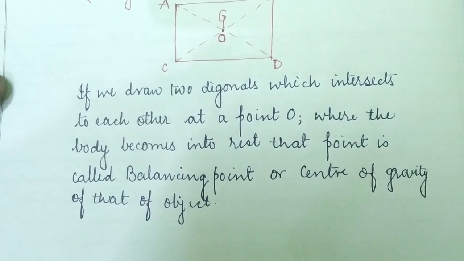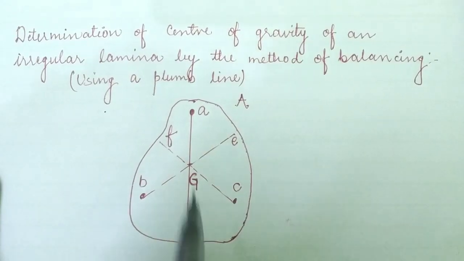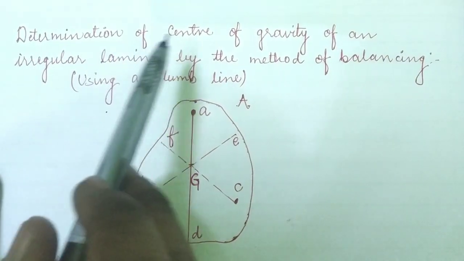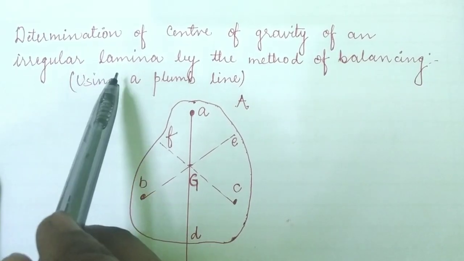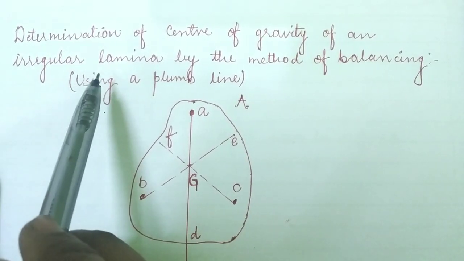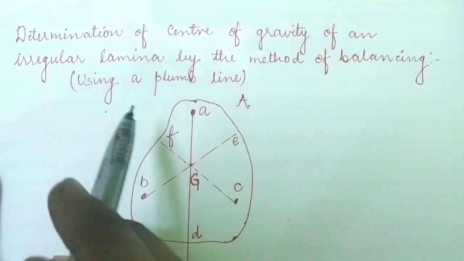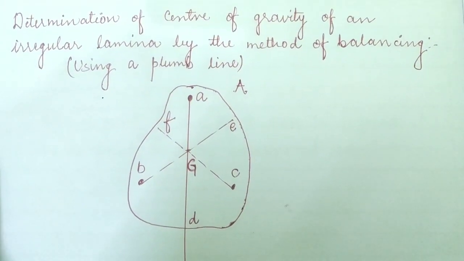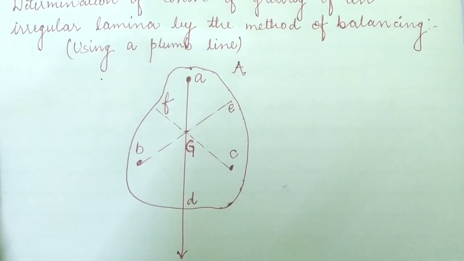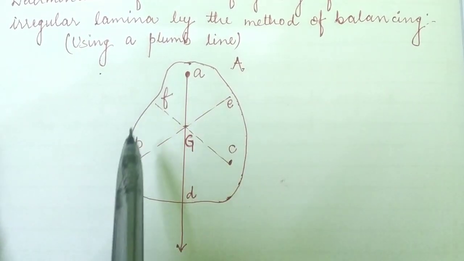Okay children, so now we are going to determine the center of gravity of an irregular lamina. Irregular means that it does not have a finite shape and size. We will do this by the method of balancing, using the plumb line. You can see here what I have drawn, a shape that is irregular in shape and size.